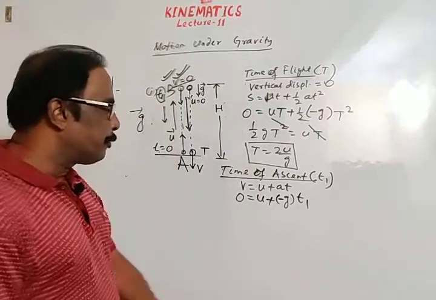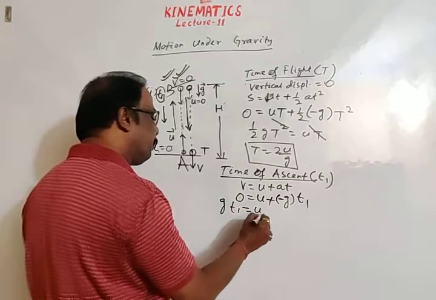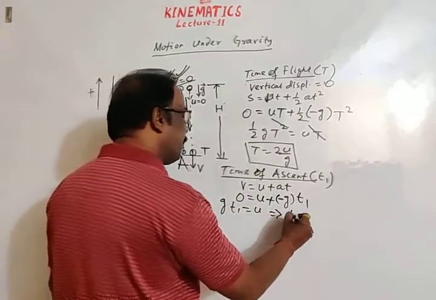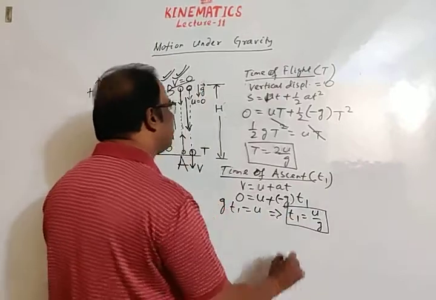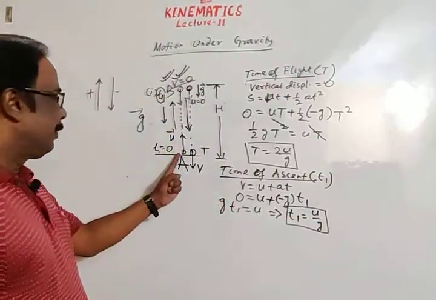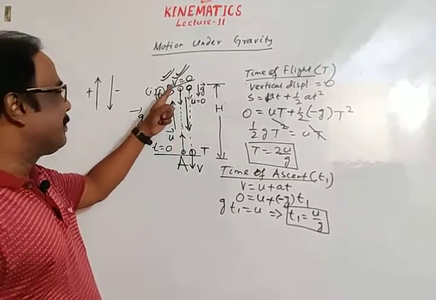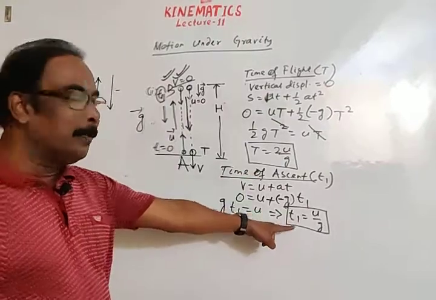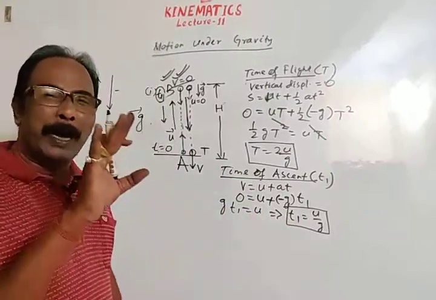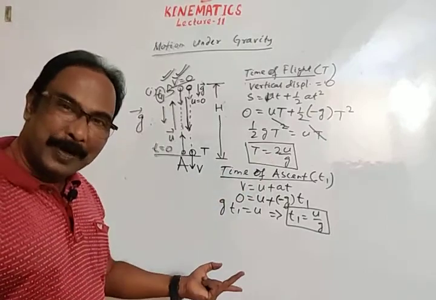Time of ascent means to reach B starting from A is T1. Then gT1 is equal to u, and this implies time of ascent T1 is equal to u by g. See students, to move from initial position A to final position B, time of ascent T1 is equal to u by g, but total time is 2u by g.